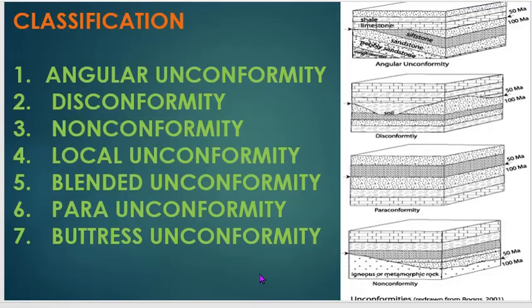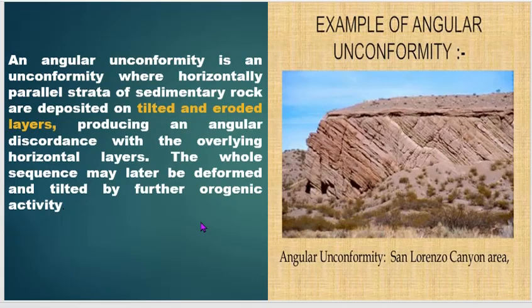So let's discuss one by one in detail. First of all, angular unconformity. What is angular unconformity? Angular unconformity is mainly defined by a tilted and eroded layer. If the beds beneath the erosion surface are folded or tilted so that there is angular discordance between the younger and older beds, the contact is called angular unconformity.